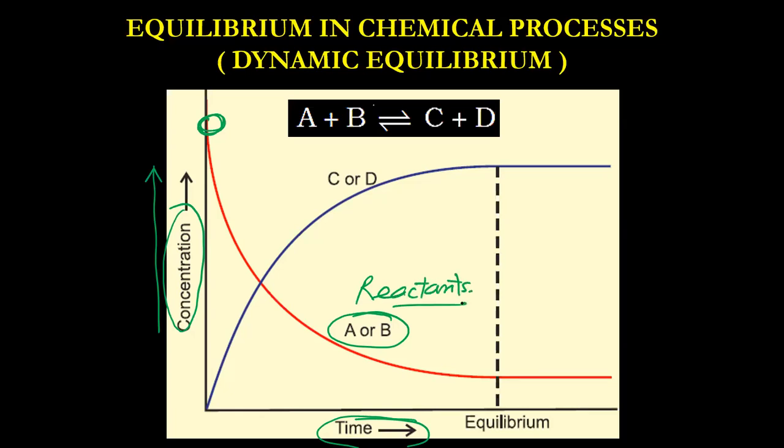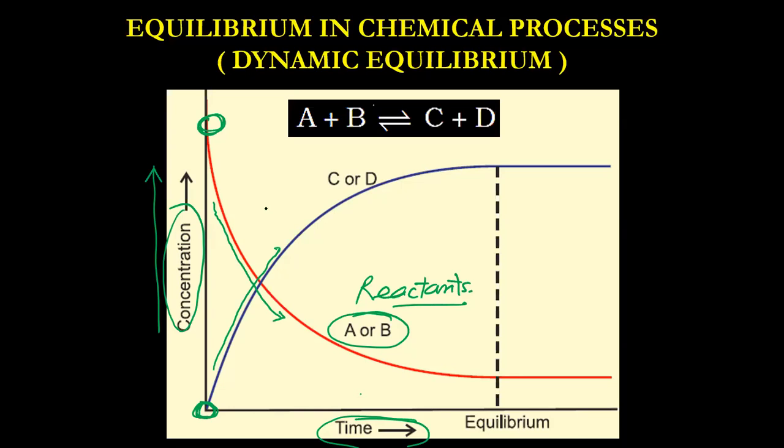So the concentration of reactants is maximum and the products' concentration is zero, because when we have just started mixing at the beginning of the reaction, we don't have any products. But slowly, the products' concentration will increase and the reactants' concentration will decrease.